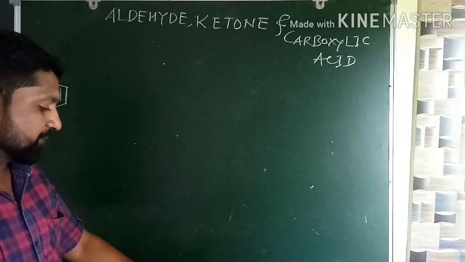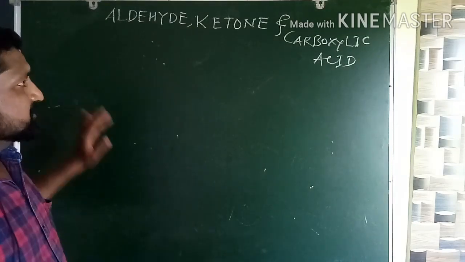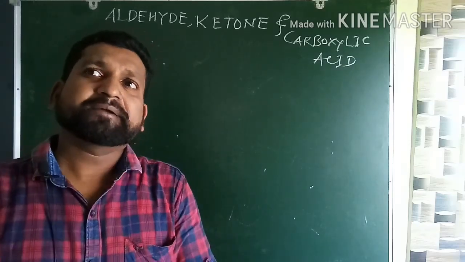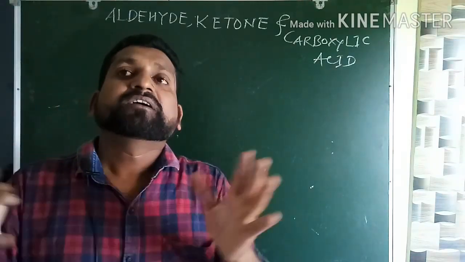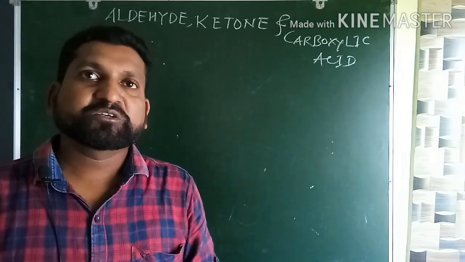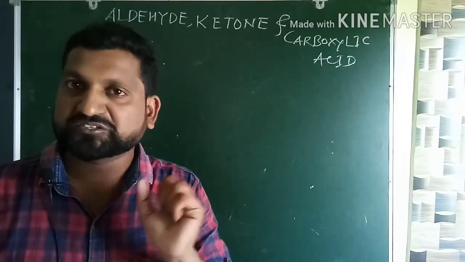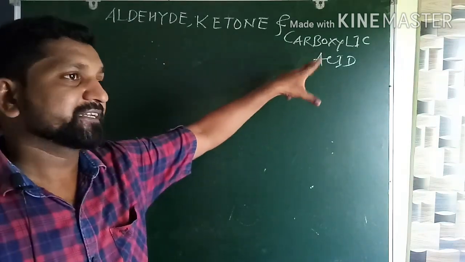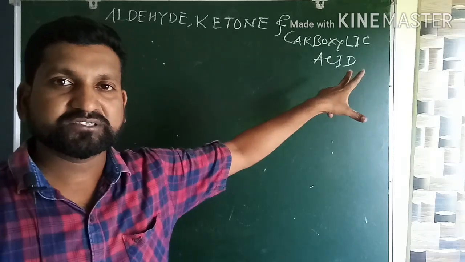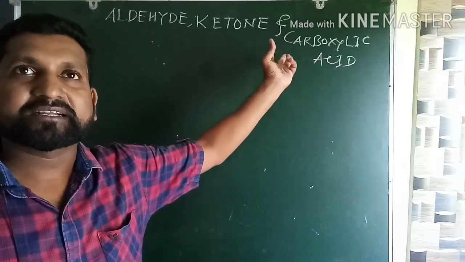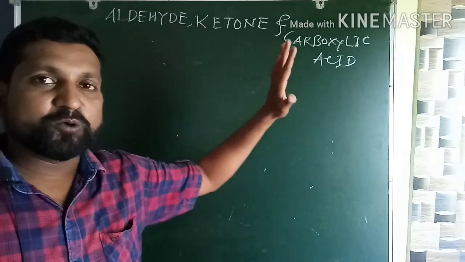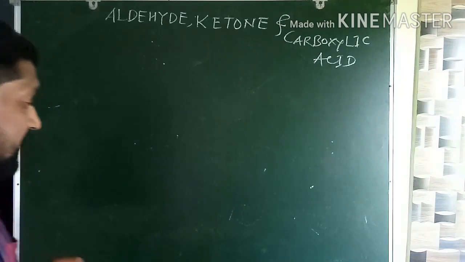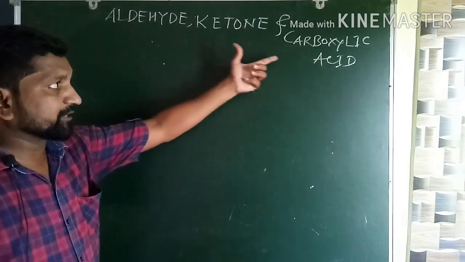Now, everybody see here what happened. Aldehyde, ketone and carboxylic acid. In the last chapter we discussed why particular units are taken together for study purpose, because they have some sort of common functional group. Here also the same condition is there. Aldehyde, ketone and carboxylic acids are called carbonyl compounds. You will realize soon why they are carbonyl compounds, what kind of similarities and dissimilarities are there.